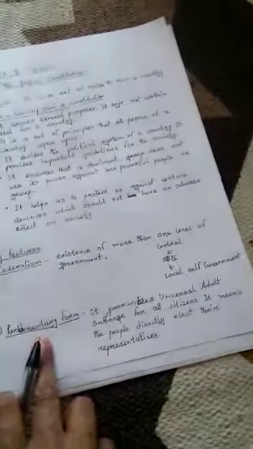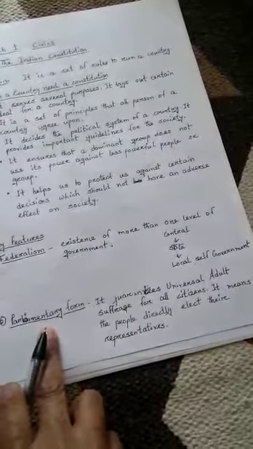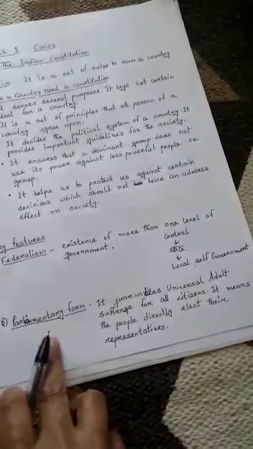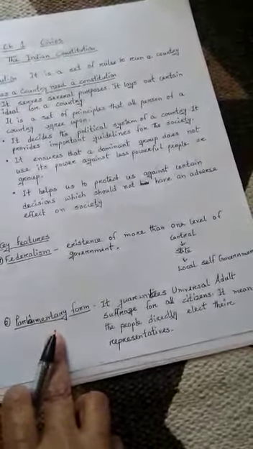Next is parliamentary form of government. It guarantees universal adult suffrage. That means citizens of the country, those who are 18 years or above, can elect their government. They can cast their vote and they can directly choose their representatives.